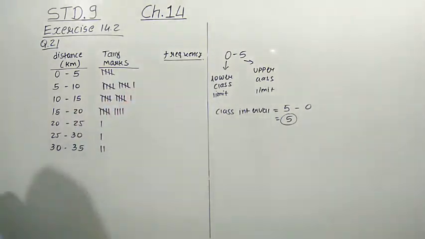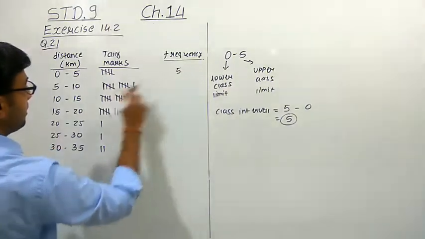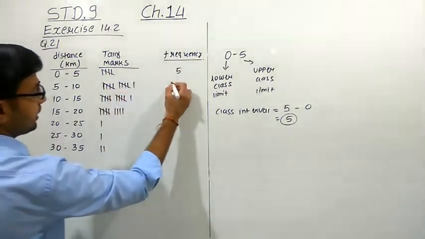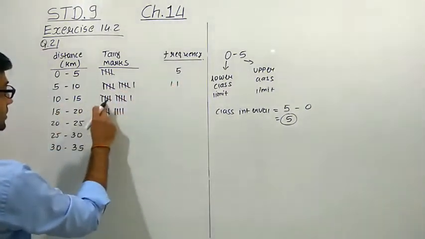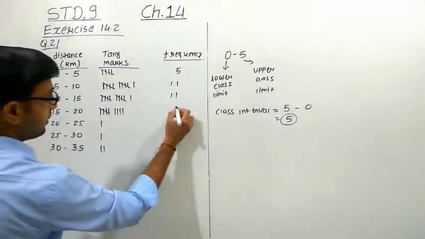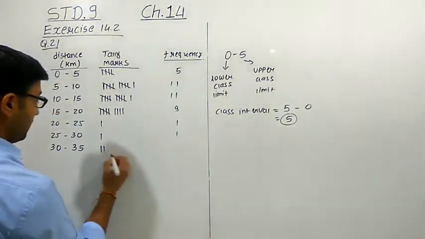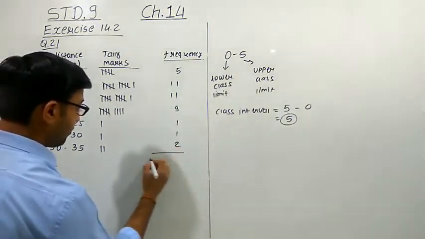So here we have put down the tally marks. Now count the frequency here. Here it is 5, here it is 11, here it is 11, here it is 9, here it is 1, here also 1, and here we have 2. Now count the total.